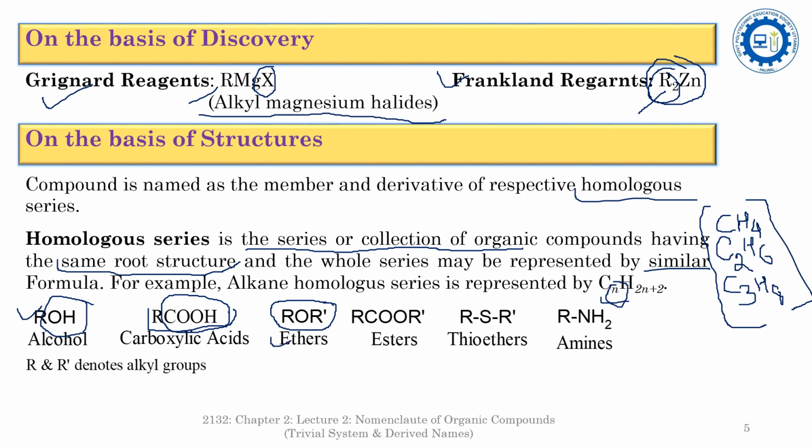RCOOR prime, here COO is the symbol for the ester. RSR are the thioethers, and RNH2, here NH2 moiety stands for the amines, and R stands for the alkyl group. Here R and R prime denote different types of alkyl groups.